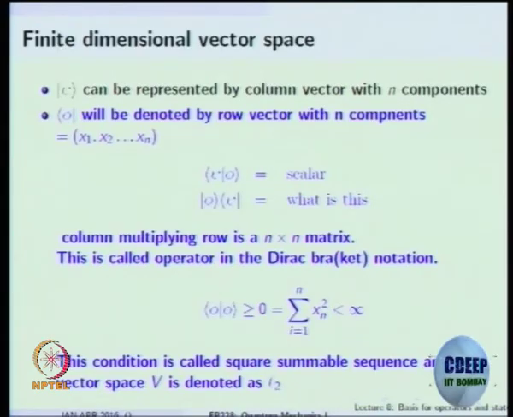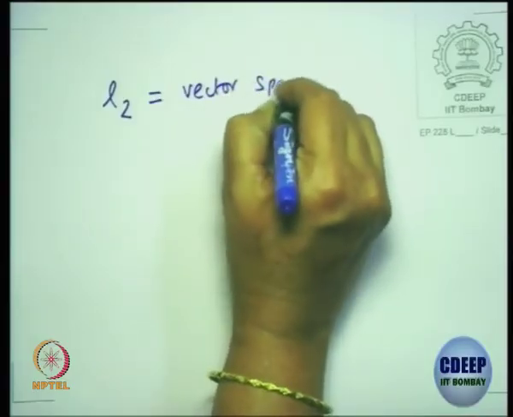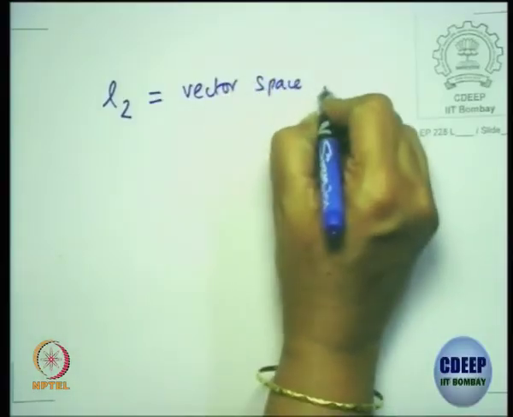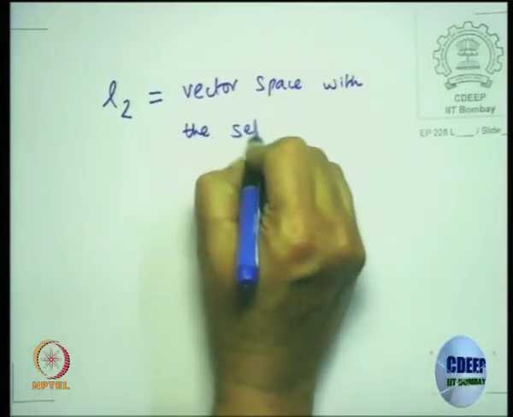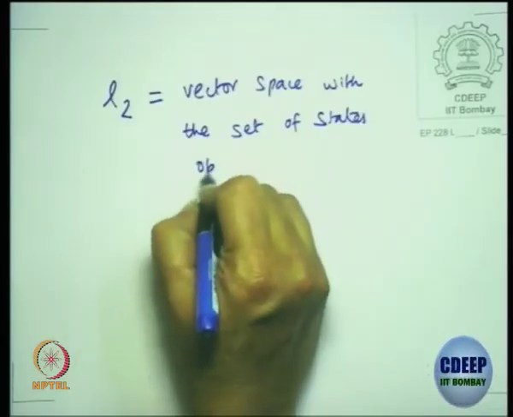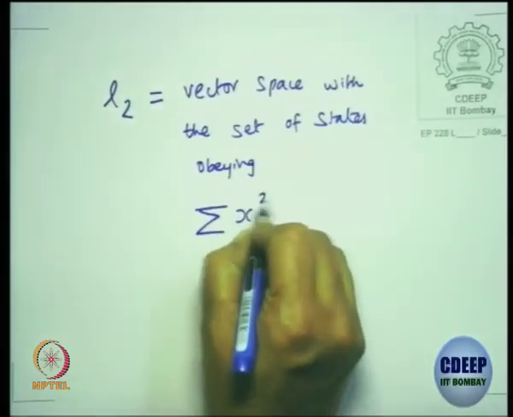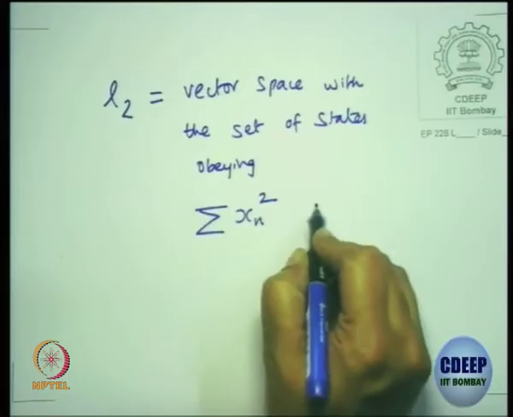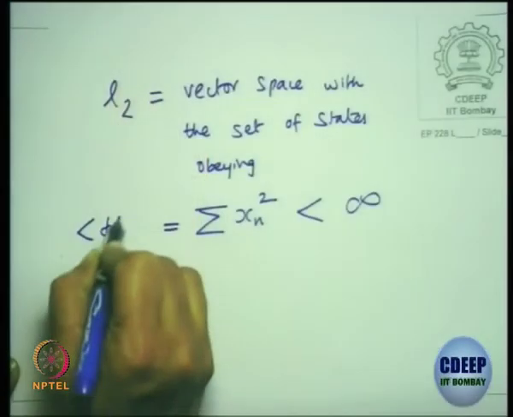So L2 is a vector space with a set of states obeying the summation over xn squared being less than infinity.